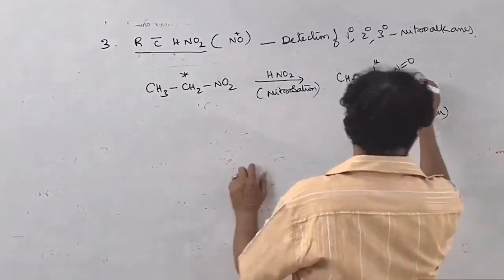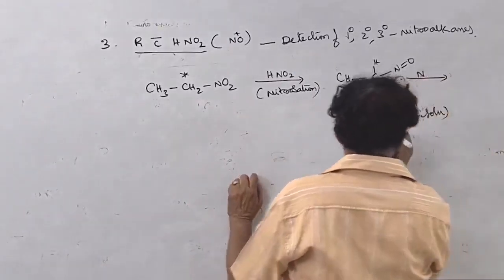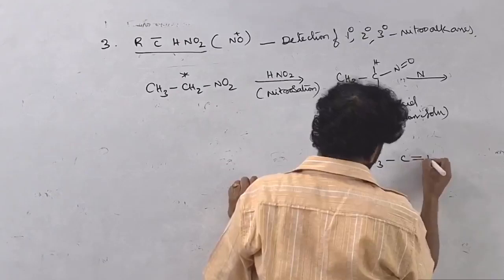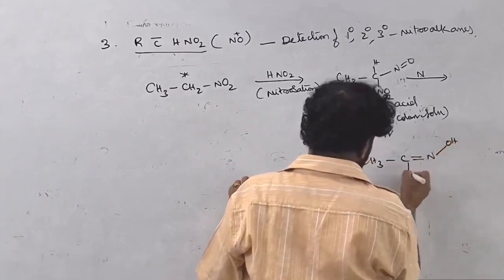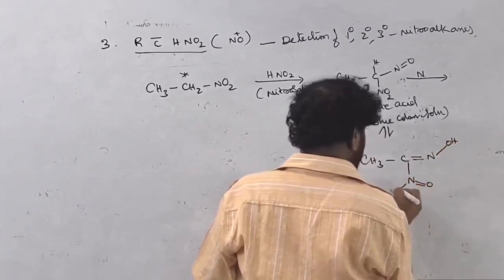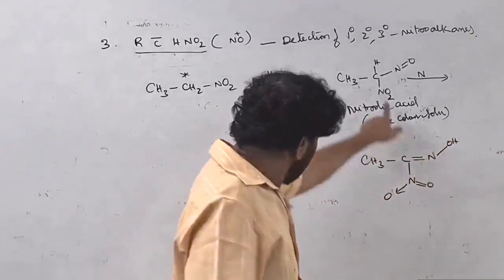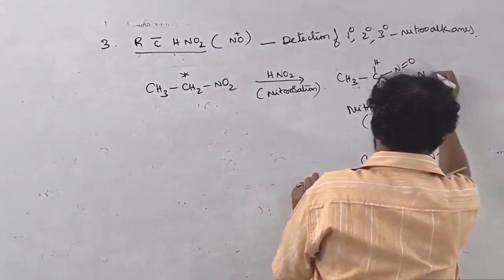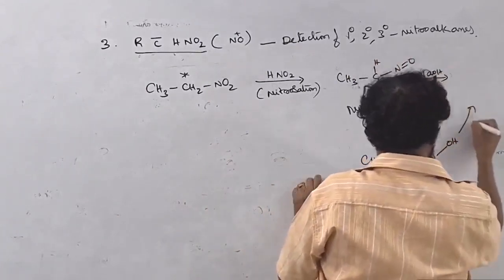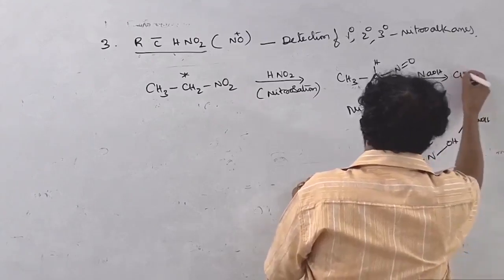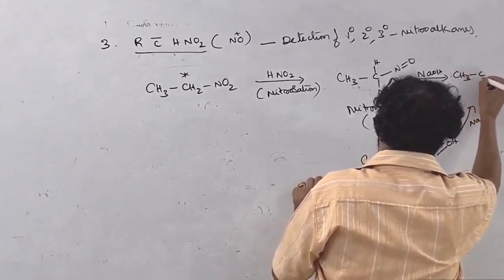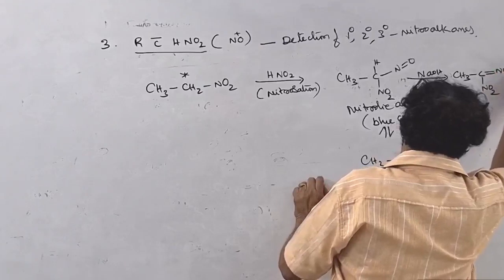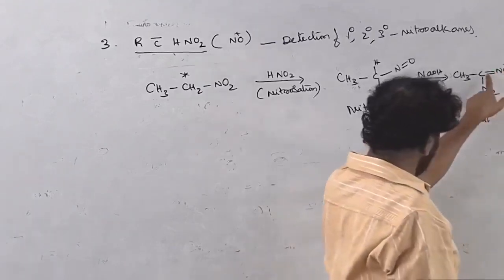Then it is treated with sodium hydroxide. Since there is tautomerism, CH3, C double bond, this or this, you can take either side. This on treatment with sodium hydroxide reacts to give the sodium salt, with NO-Na plus; or, if it is wrong, you can write it the other side.